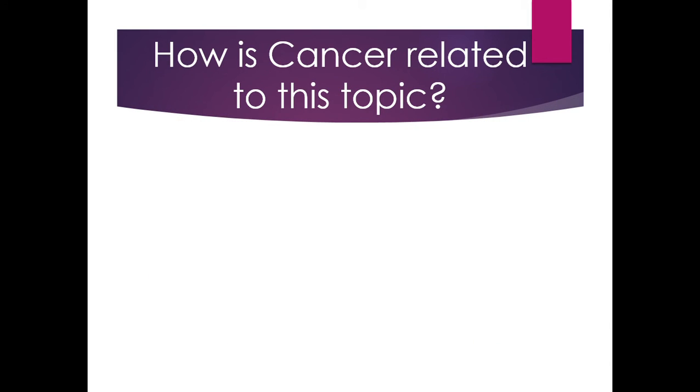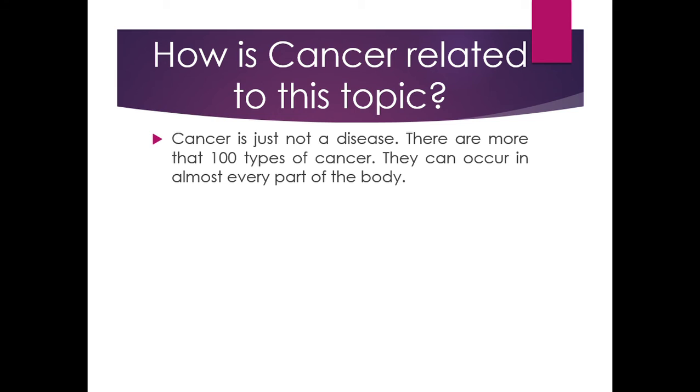Okay, and how is cancer related to this topic? Well, cancer is not just one disease, and there are more than 100 types of cancer. They can occur in almost every part of the body. So cancer is extremely related to mutations because basically what cancer cells do is start reproducing uncontrollably.